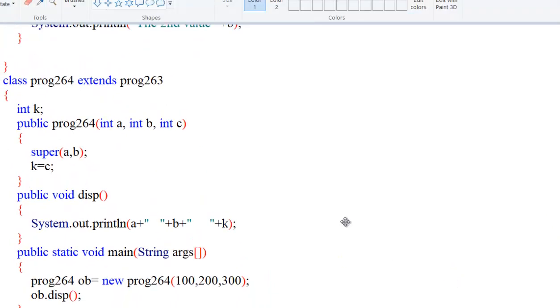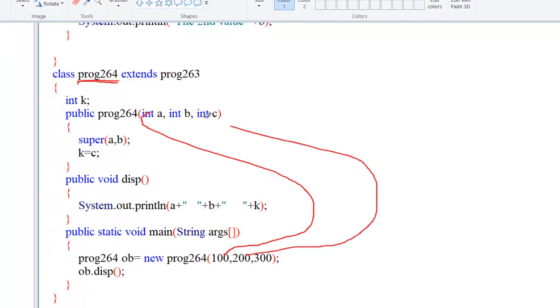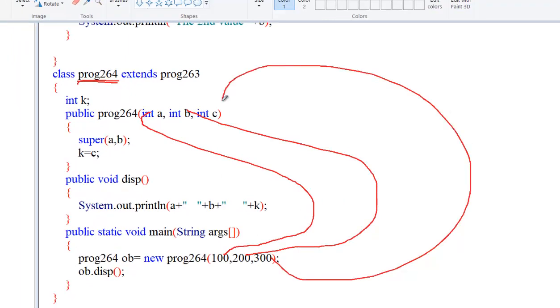See how it works. We have passed 3 values from this class, program 260. I have passed 100, 200 and 300 as A, B, C, but the values 100 and 200 are passed to its parent class, and one value is assigned to k. C equals k.